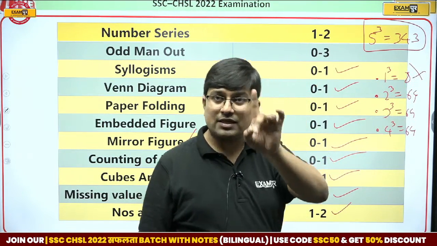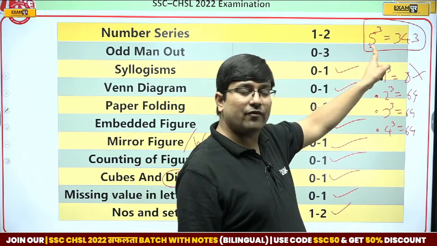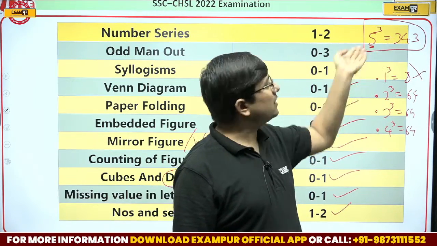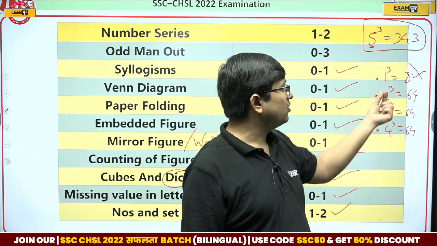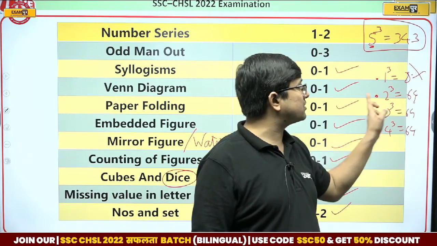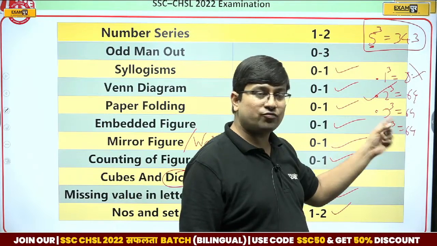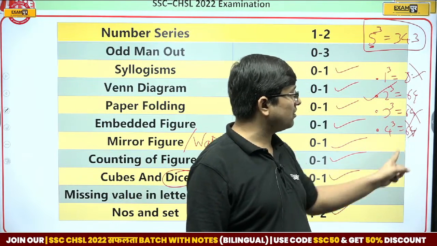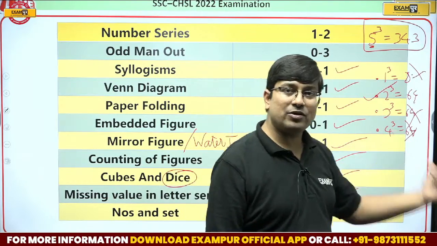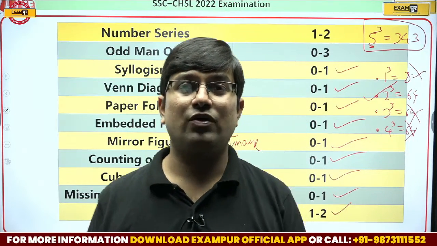My dear students, please understand, whatever number is given over here, add 2 to it and then cube it. 7's cube is 343. So here 1 plus 2, 3, 3's cube is not 8. 2 plus 2, 4, 4's cube is 64. So it is the right answer. 3 plus 2, 5, 5's cube is 125. No. 4 plus 2, 6, 6's cube is 216. Not this. So therefore, I hope you are able to understand what is the meaning of questions of numbers and sets.